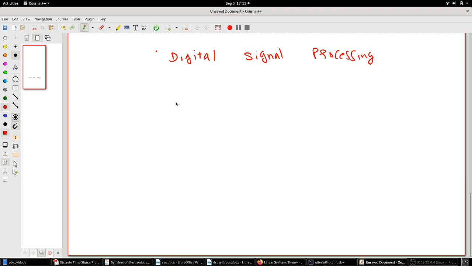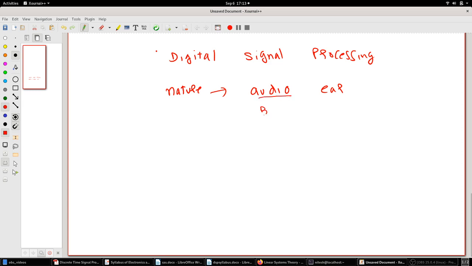So the first thing we can safely say is that our nature is analog. Okay, nature is analog. First, what you hear, audio signals, what the human ear hears, that is an analog system, an analog signal.